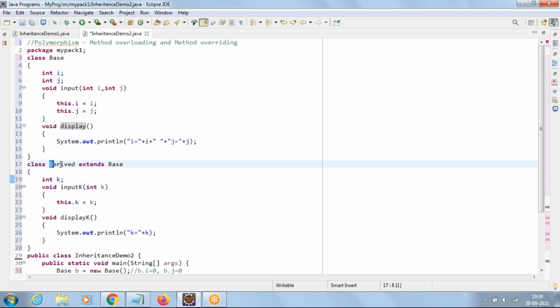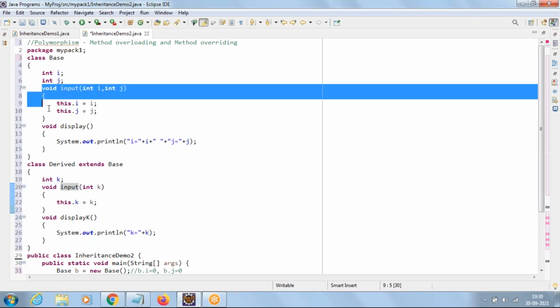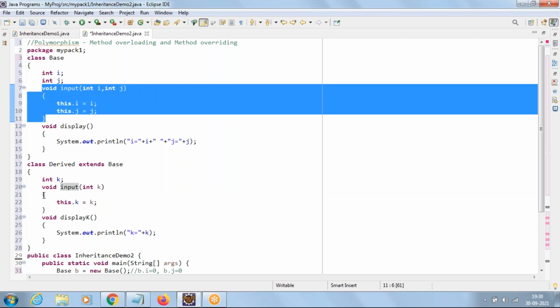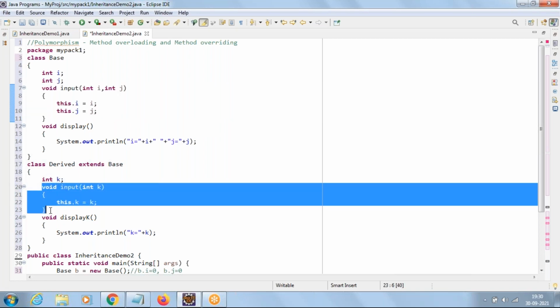Then the derived class extends Base with one data member k, and here we are using an input method to give a value to k. Let me remove the k here. Now if you observe, how many input methods are there for the derived class? Two input methods. One is present in the base class with two integer arguments, and one is present in the derived class with one integer argument.